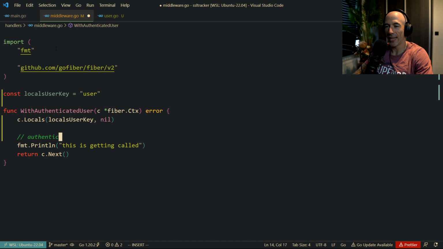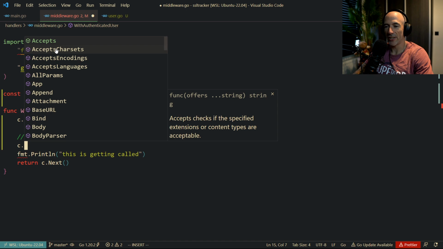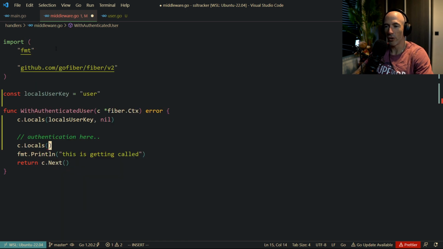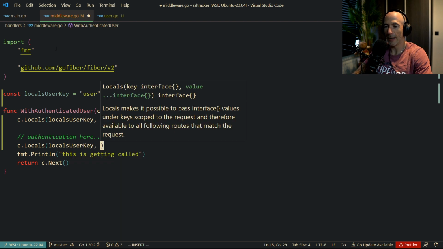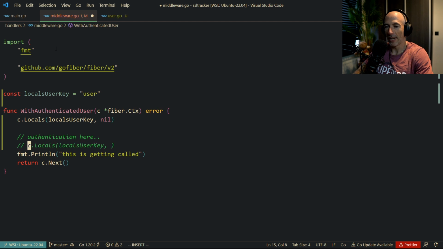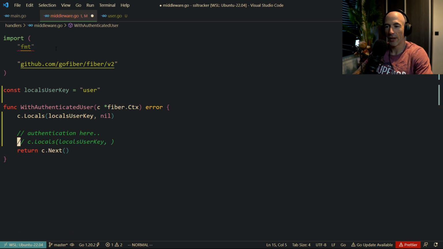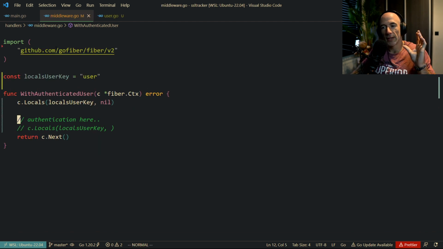Authentication here, right? Boom. And then we're going to say C locals, for example, is going to be local user key. You could also do some pointer tricks, but let's keep it simple. User key is going to be... Wait, let's first try this with no user, right?